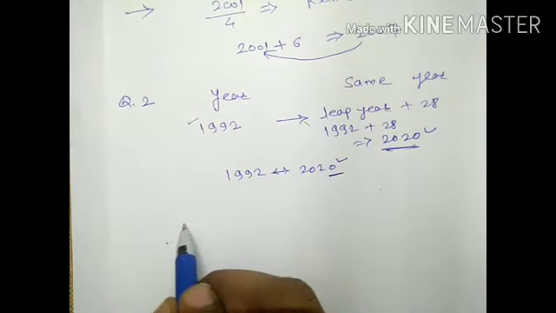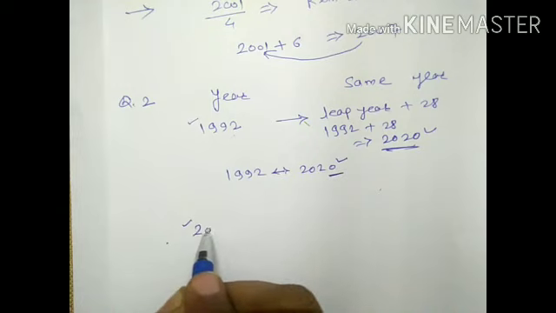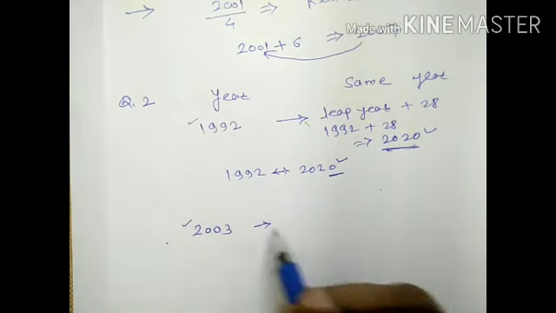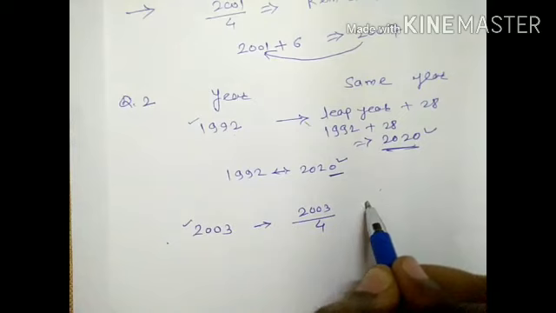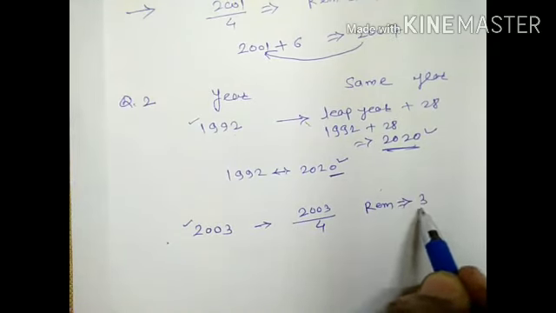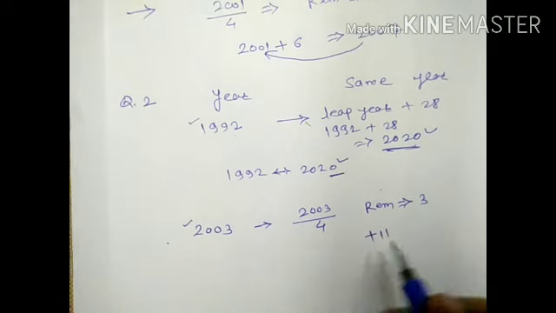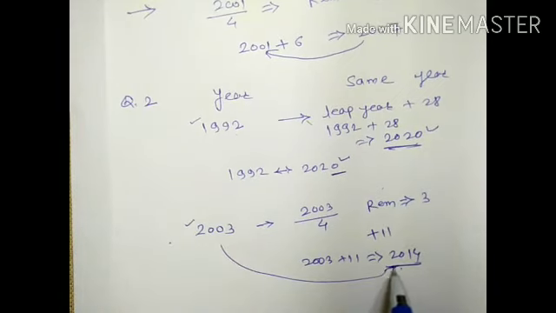Next question, which year is same as 2003? 2003 is a normal year. In the case of normal year, we have to check the condition that after dividing it by 4, the remainder is 3. If remainder is 2 or 3, then we have to add 11. Just add 11 to 2003, we get 2014. So 2014 is the same as 2003.